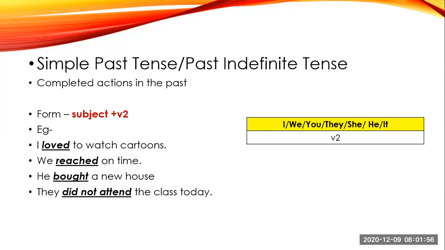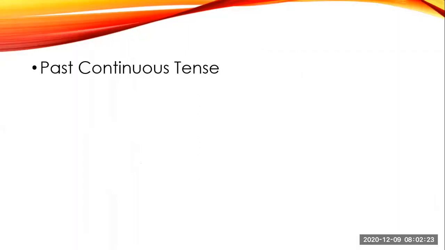For framing the negative sentence in the simple past tense, we need to have did not plus the first form of the verb. So here why the first form of the verb? Because did is added over there. So in simple past tense we have V2 for the positive sentences and did not plus V1 for the negative sentences. With each and every subject, either singular or plural, you have to use the second form of the main verb. Let's see the next tense.